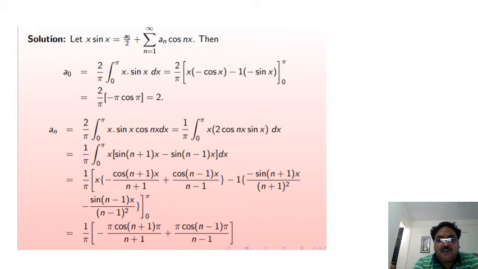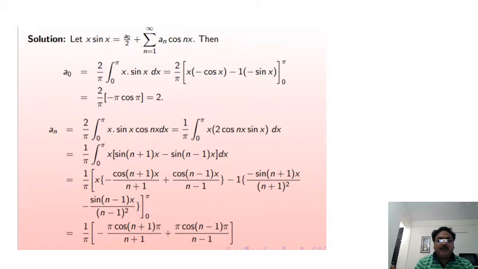let us consider the cosine series. So let x sin x is equal to a naught by 2 plus summation n is equal to 1 to infinity a n cos n x, because we have to find a series of cosine multiples of x which represents the function x sin x. So first of all we have to find the value of a naught.